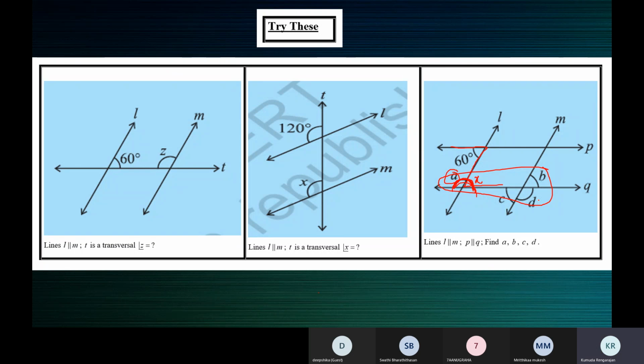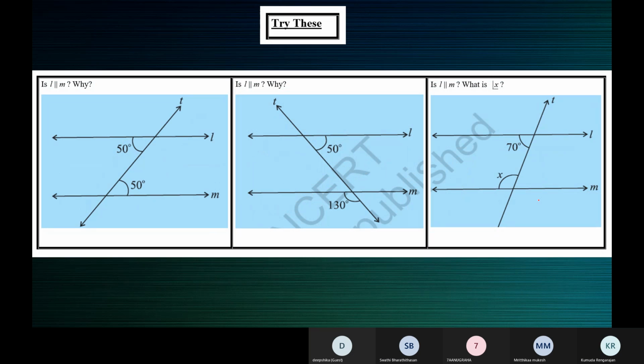So children, I want you all to work this in your style. Just work this. We'll see the steps for this answer in the next class. Just remind me. Yes, ma'am, this one also.